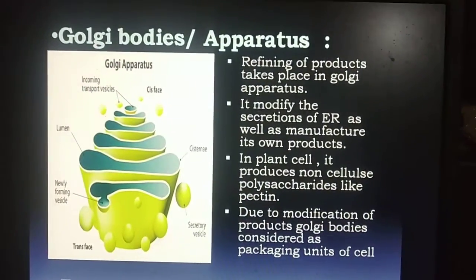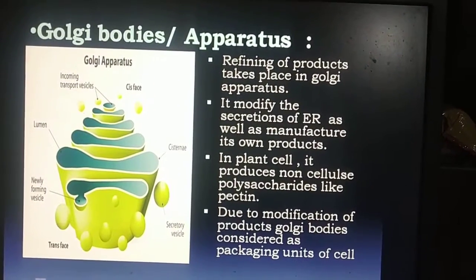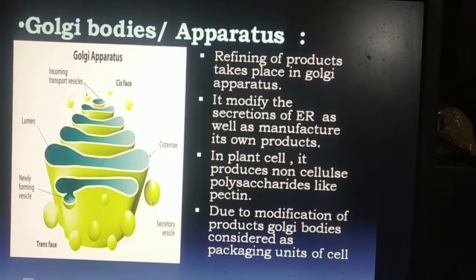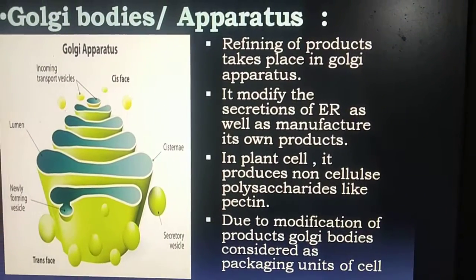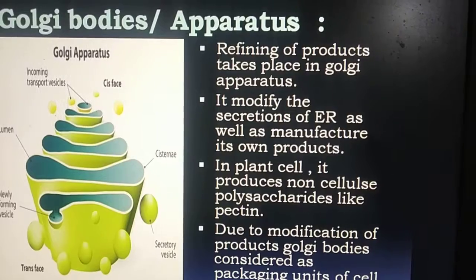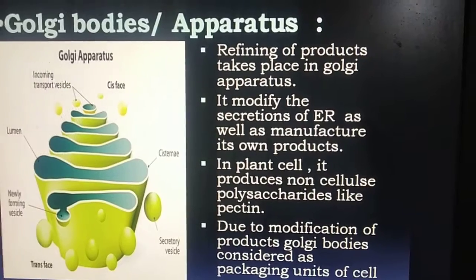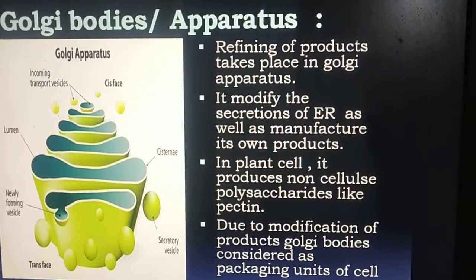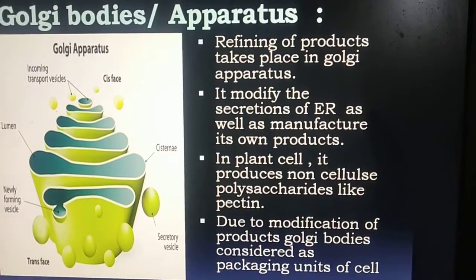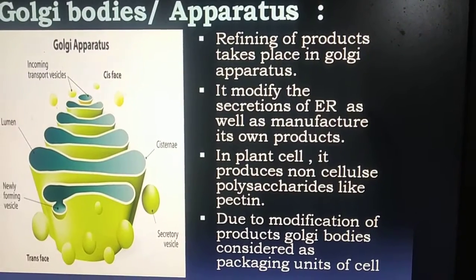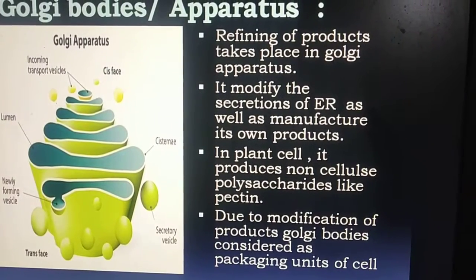Or in short, we also say that Golgi bodies help in packaging of the newly formed protein or fat, or provide specific shape to the newly formed products. Golgi bodies help in refining of the product. It also modifies the secretions of the endoplasmic reticulum as well as manufacturing of its own product. Due to this, they are known as the packaging unit of the cell.